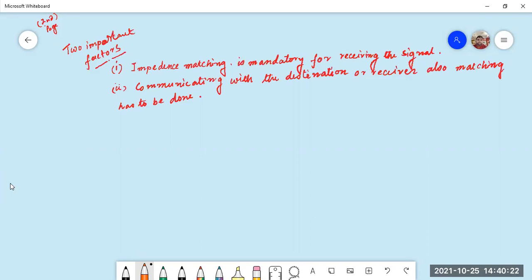Because what we need, an antenna is needed for good communication. So for good communication, we have to update the antenna such that it is capable of fulfilling all the necessary requirements.